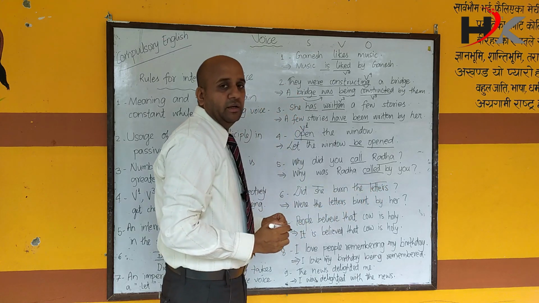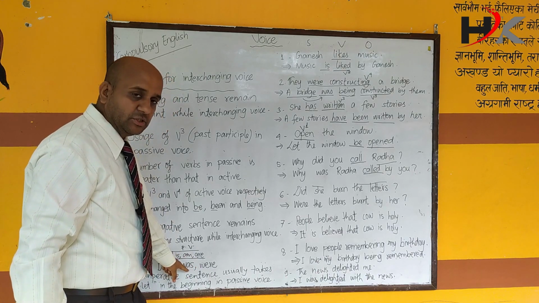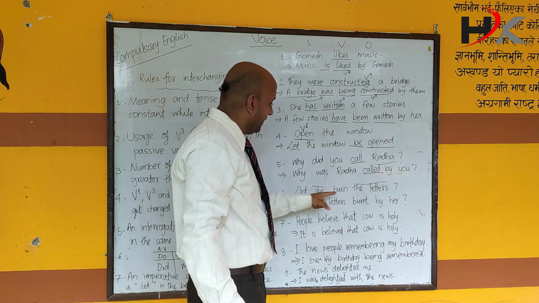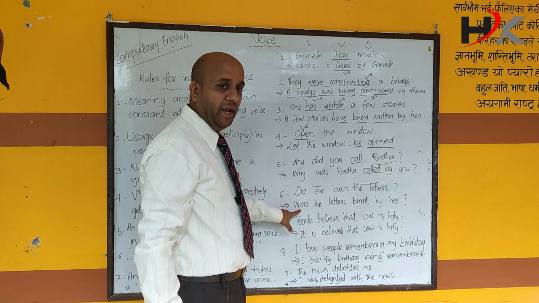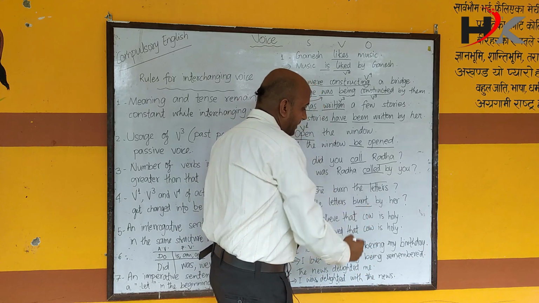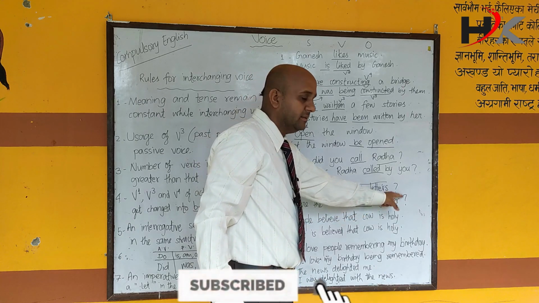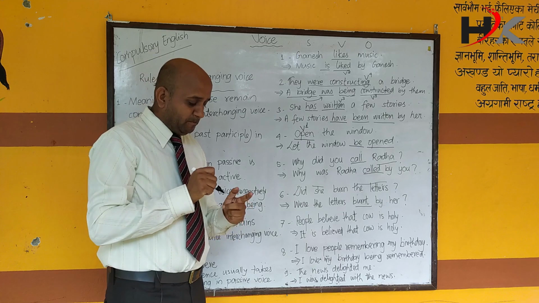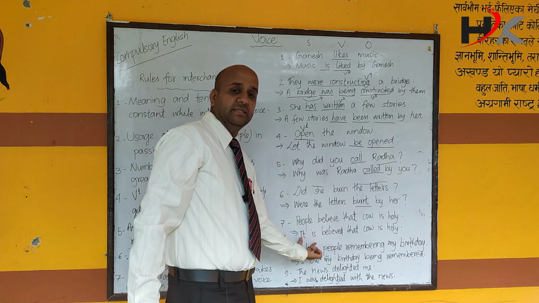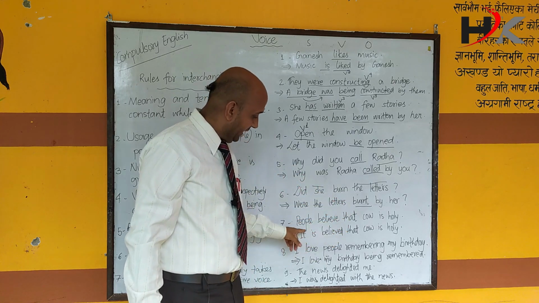Letters is plural. You can see here "was" is used for singularity, "were" for plurality. Now because of these letters we have to use the word "were": Were the letters burned by her? Burned is the verb 3 of burn, by her. Dear student, be careful. Sometimes we change the first part of the sentence when we interchange voice, either from active to passive or from passive to active.